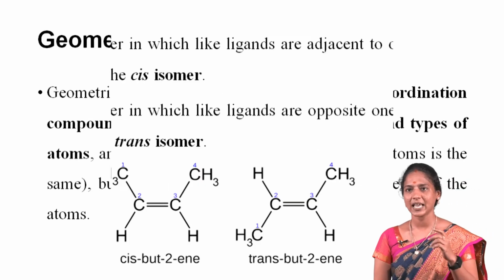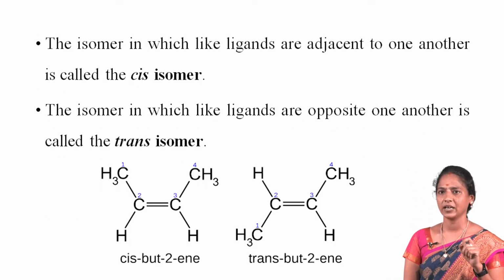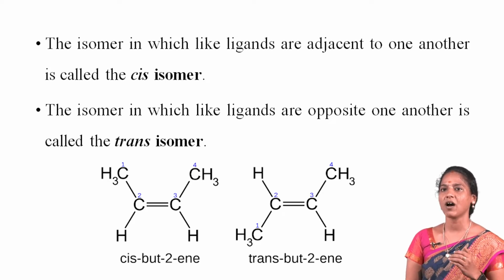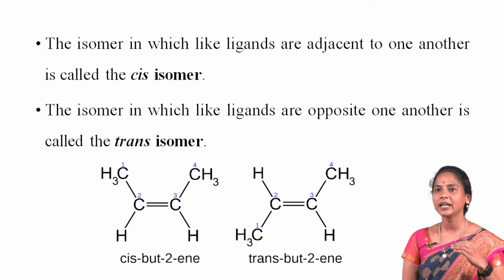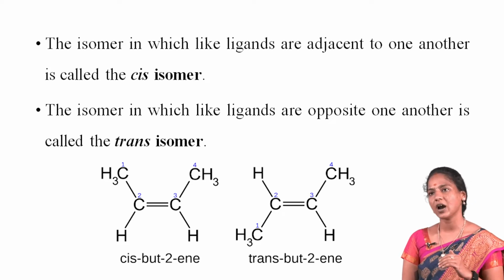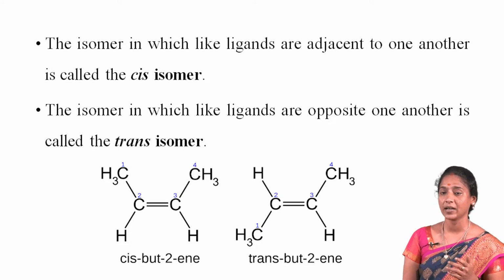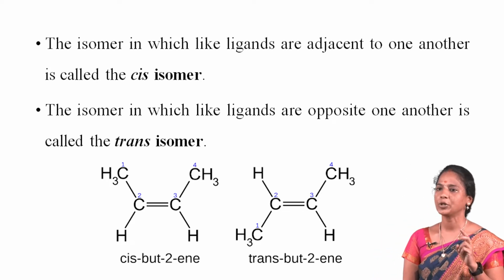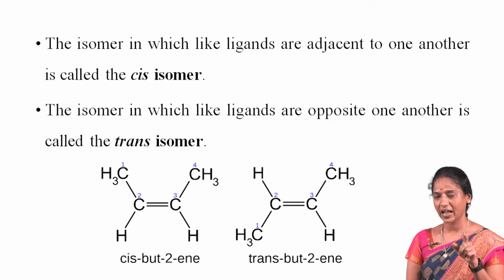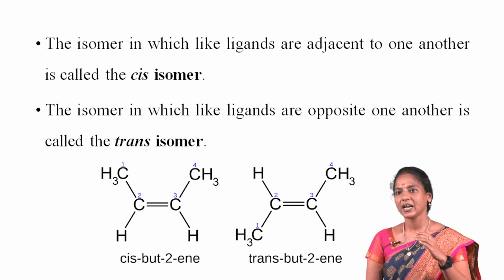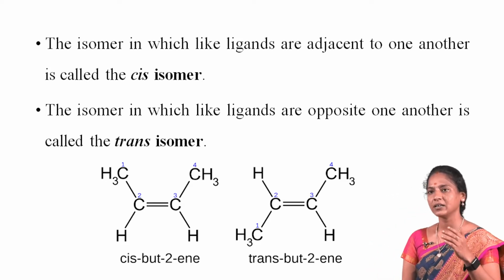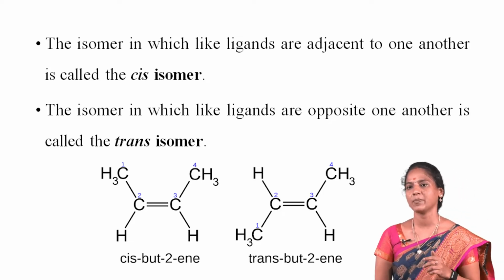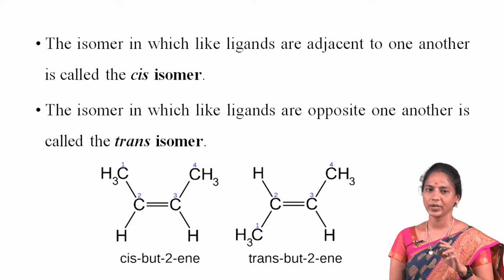Here is an example of this isomerism. The isomer in which like ligands are adjacent to one another is called the cis isomer. The isomer in which like ligands are opposite to one another is called the trans isomer. The best example is cis-butene and trans-butene. Here, when the hydrogen groups are on the same side, it is called the cis isomer, and when the same functional groups are on opposite sides, it is called the trans isomer. Here is the best example of trans-butene.